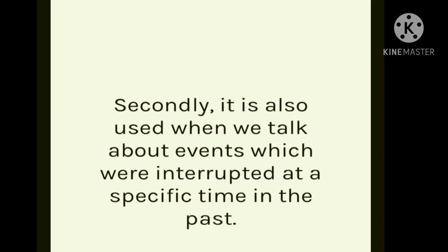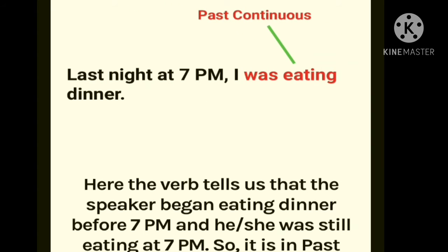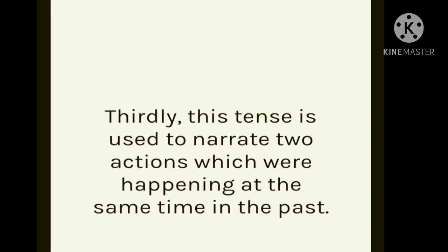Secondly, it is also used when we talk about events which were interrupted at a specific time in the past. For example, last night at 7 p.m. I was eating dinner. In that sentence, was eating tells us that the speaker began eating dinner before 7 p.m. and was still eating at 7 p.m. So it is in the past continuous tense.